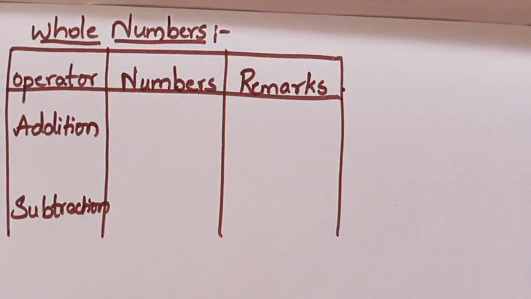So what should you write here in the remarks? Here in the remarks, you will be writing subtraction is not closed for whole numbers.